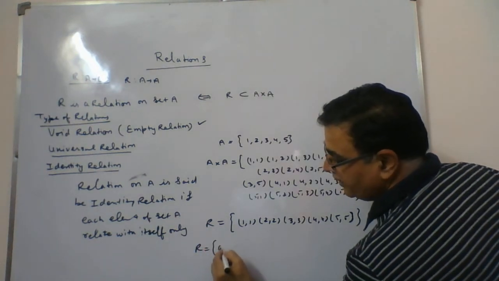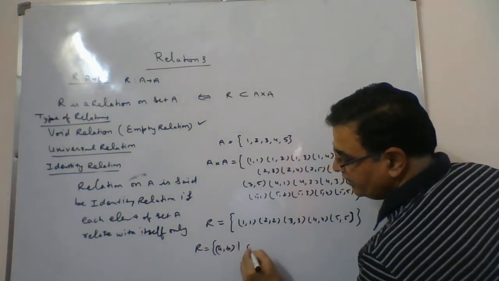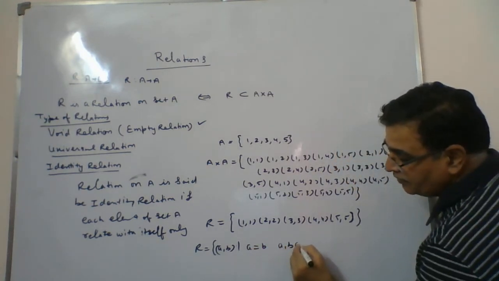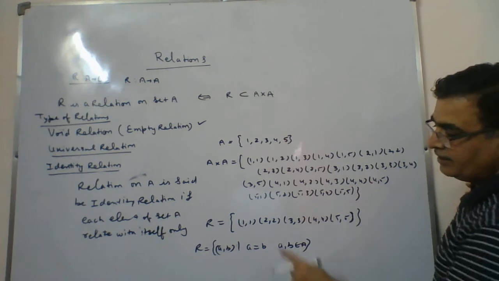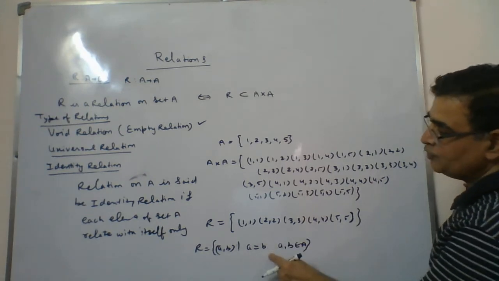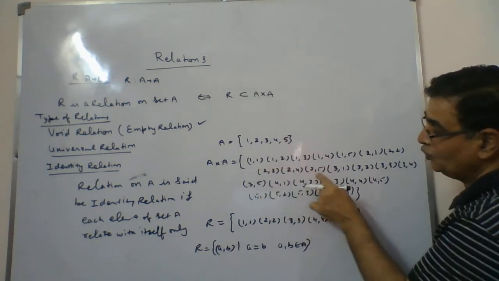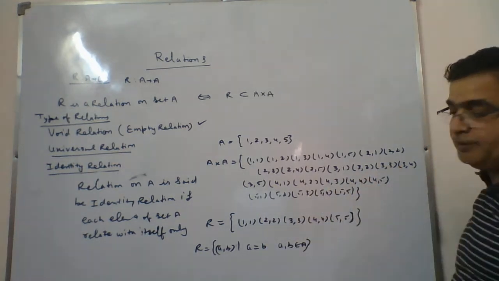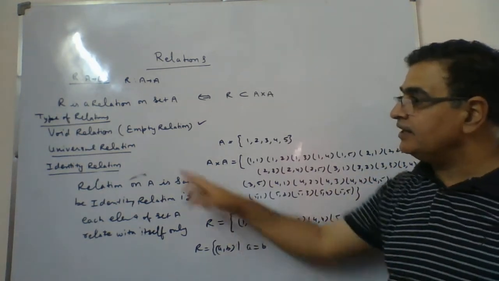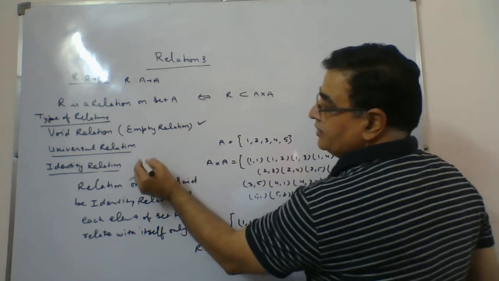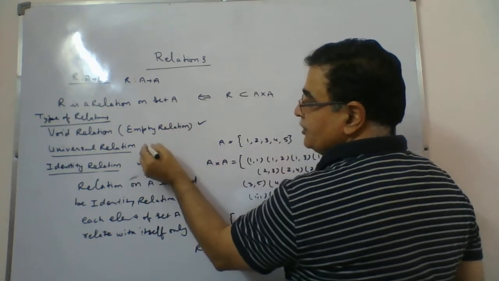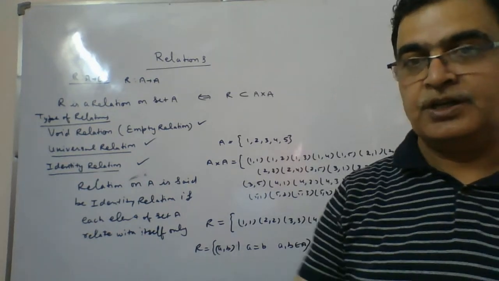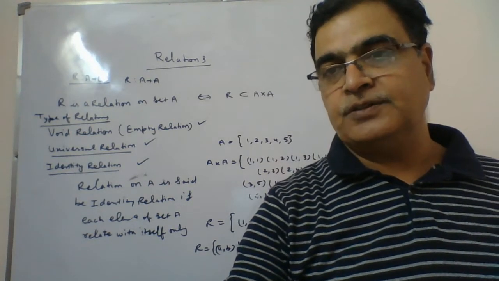For example, you can take (a, b) where a is equal to b, where a and b belong to set A. Then clearly a equal to b means only (1, 1) will be a member, (2, 2) will be a member, (3, 3) will be a member, (4, 4) will be a member, (5, 5) will be a member. So we will say yes, this relation comes out to be an identity relation. So I told you the void relation, then the universal relation, then the identity relation. Now coming to the next relation.